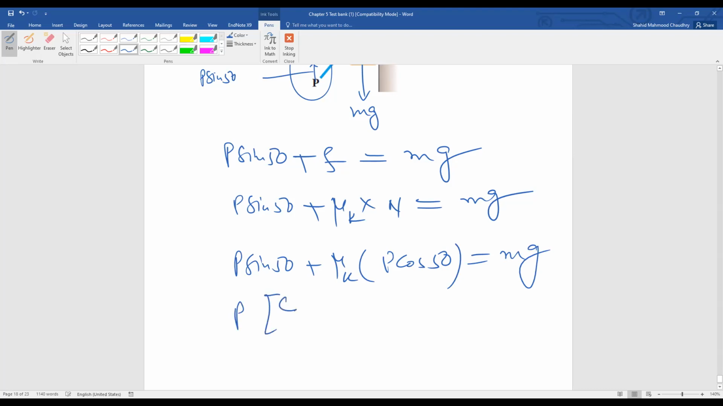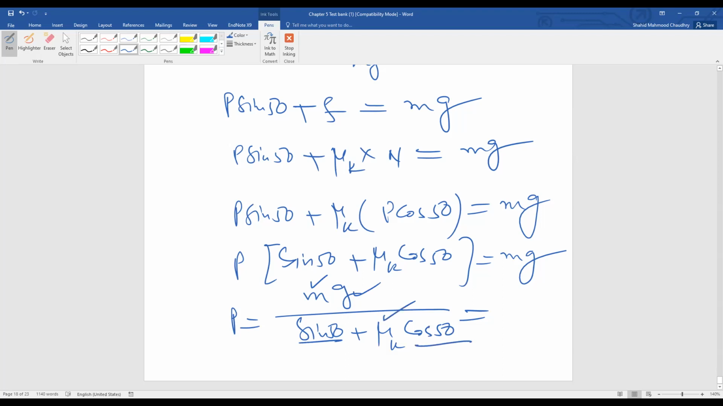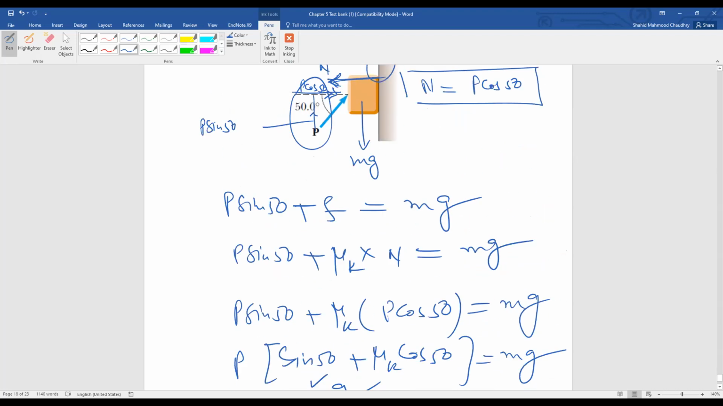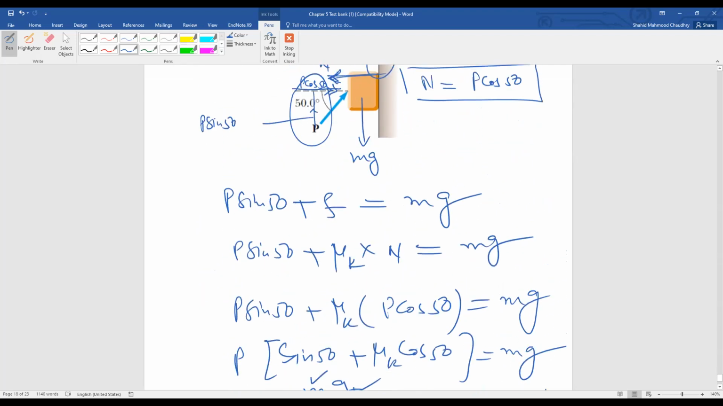So common is P. Inside is sine 50 plus mu k cos of 50 is equal to mg. Now you can find the value of P. Mg divided by sine of 50 plus mu k cos of 50. Now we have m value, we know g value, sine 50 we know, mu k is given, and cos 50 is also, you know, and putting the value and solve it and get the answer. So this is the problem. This is the last problem which I want to discuss with you.